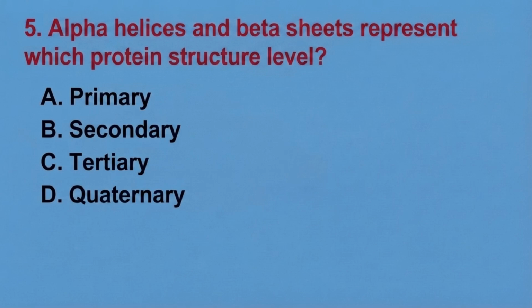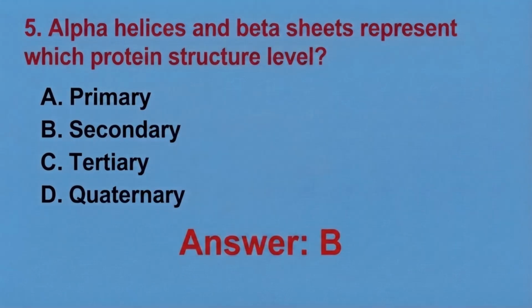Okay, so the correct answer is B, secondary. So the secondary structure, as we earlier discussed, consists mainly of alpha and beta pleated sheets. This structure is stabilized by hydrogen bonds between peptide backbone atoms, and is essential for proper protein folding. Okay, why other options are wrong?